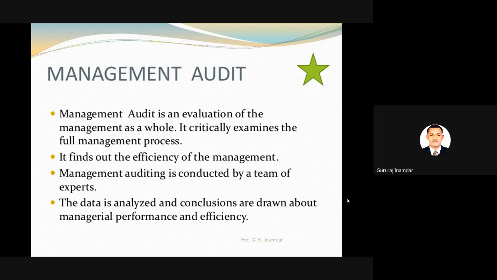It critically examines the full management process. It finds out the efficiency of the management. Whenever you get the efficiency, then and only then can we say that this manager is very good, or that the output of that manager is very good.